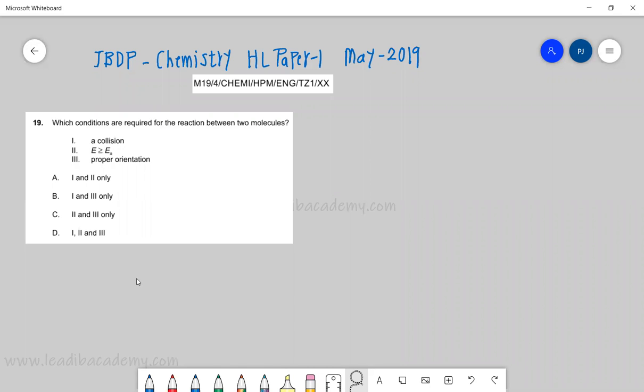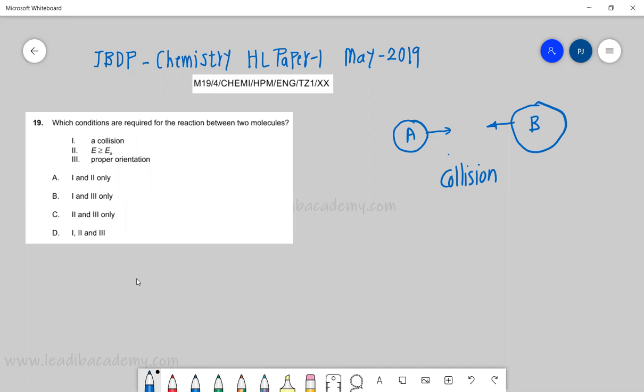Okay, let's look into this interesting question from kinetics. Which conditions are required for the reaction between two molecules? So let's see what the conditions are. Let's say this is molecule A, and this is B. First of all, they need to collide. Obviously there has to be a collision. That's why we say collision theory. So the collision has to be there, no question.